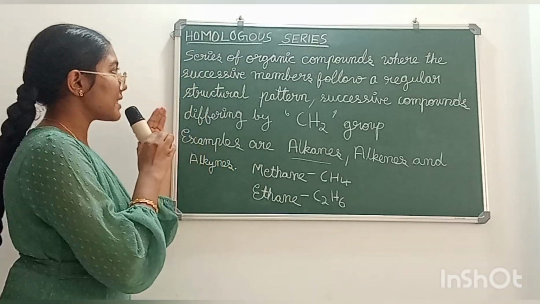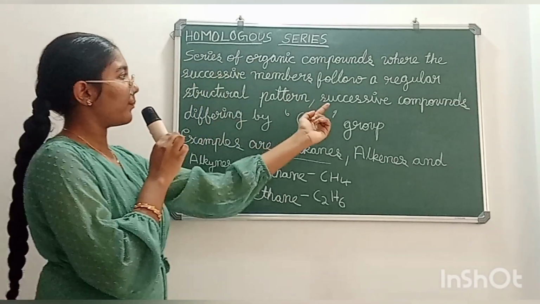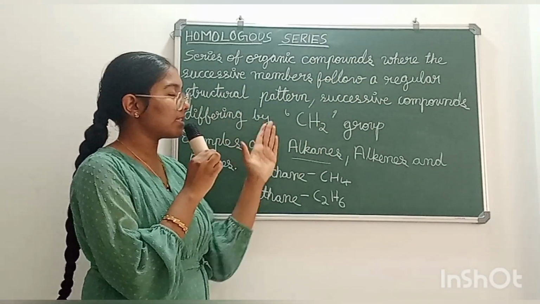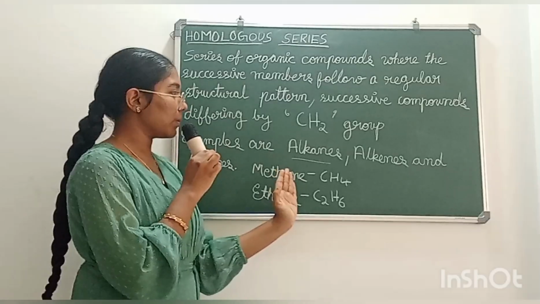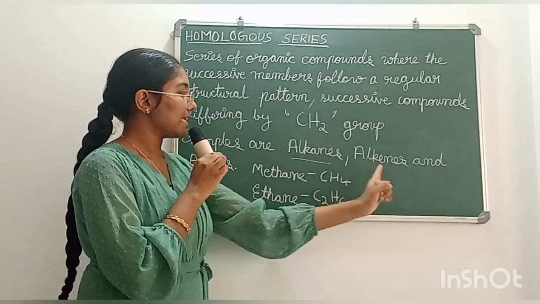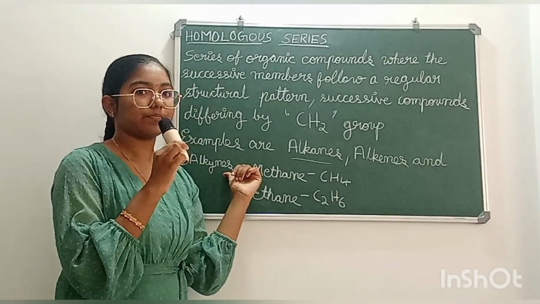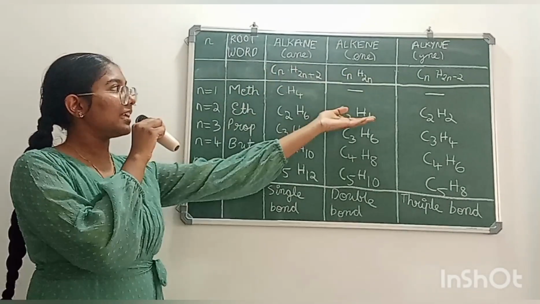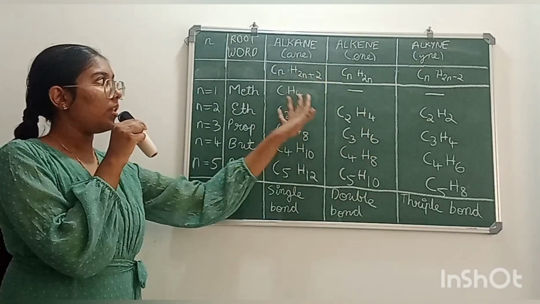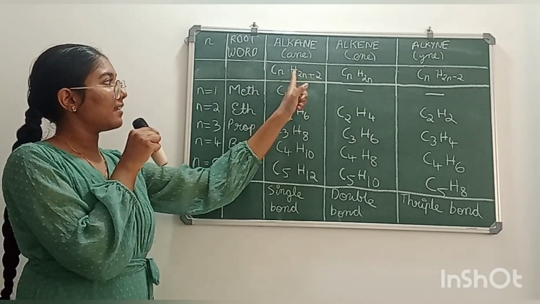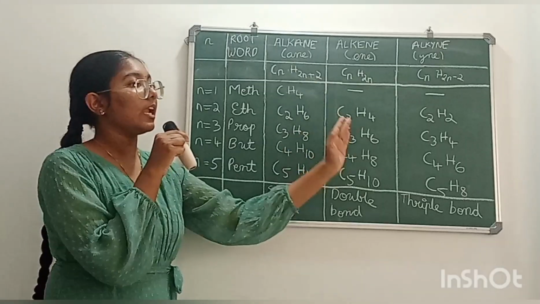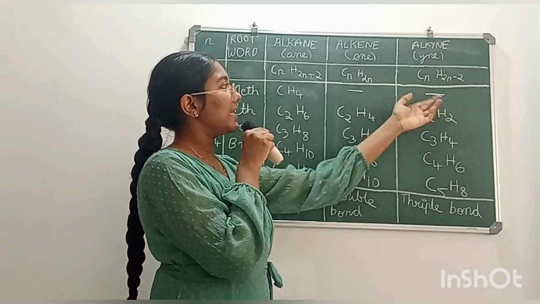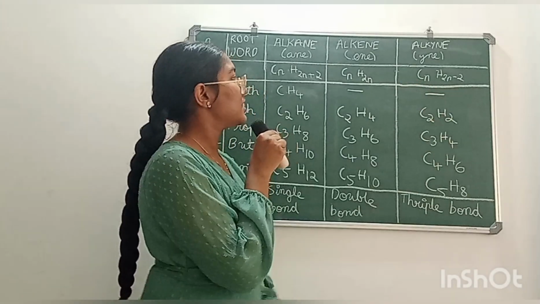So what is homologous series? Homologous series is a series of organic compounds where the successive members follow a regular structural pattern and successive compounds differ by a CH2 group. The examples are alkanes, alkenes and alkynes. Now let's know the members under alkanes, alkenes and alkynes. The general formula of alkane is CnH2n+2. The general formula of alkene is CnH2n. The general formula of alkyne is CnH2n-2.